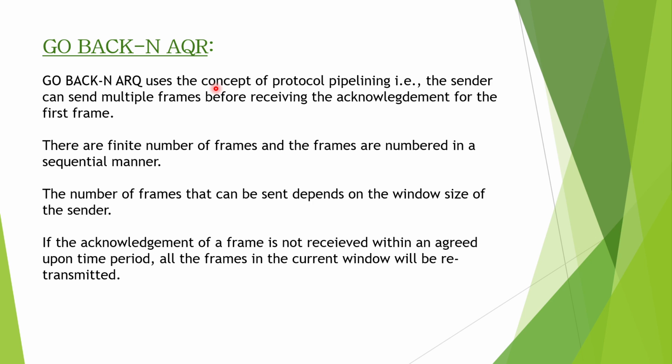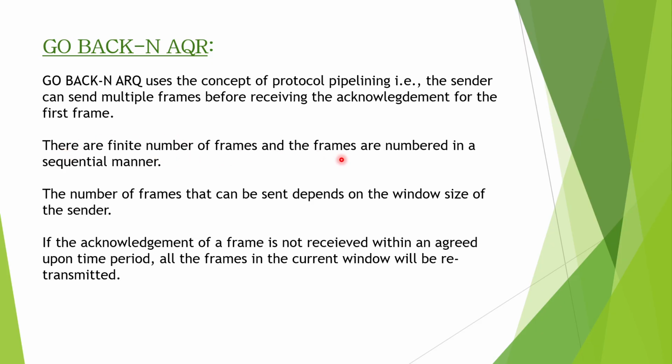Now, Go Back N ARQ uses the concept of protocol pipelining, which means that the sender can send multiple frames before receiving an acknowledgement for the first frame. And here, if the N value is 3, it means that the sender can send three frames at a time before receiving an acknowledgement. If it's 5, then the sender can send 5 frames at a time before receiving an acknowledgement for the first frame.